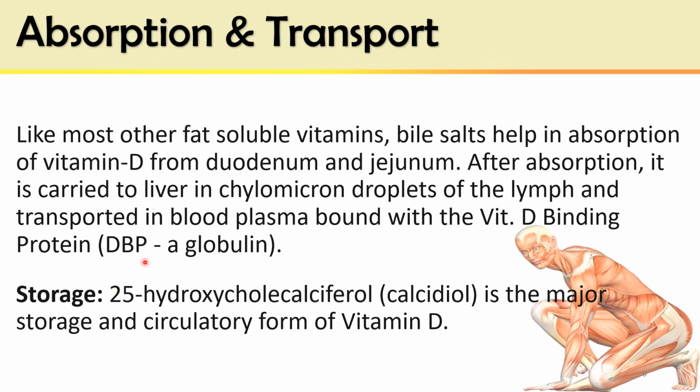In the first obligatory reaction, hydroxylation of cholecalciferol, that is vitamin D3, at the 25 position in the liver, 25-hydroxycholecalciferol is formed, and it is the major storage and circulatory form of vitamin D3. 25-hydroxycholecalciferol is calcidiol, having two alcoholic groups, one on the steroid nucleus at position number 3, and the other hydroxylation at position number 25 of the side chain.